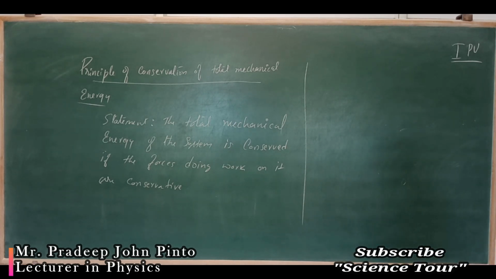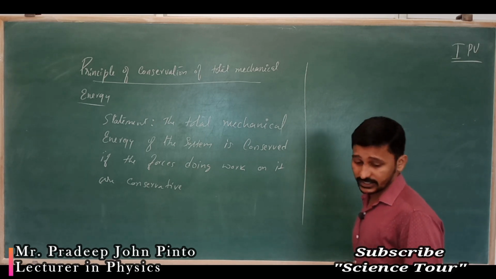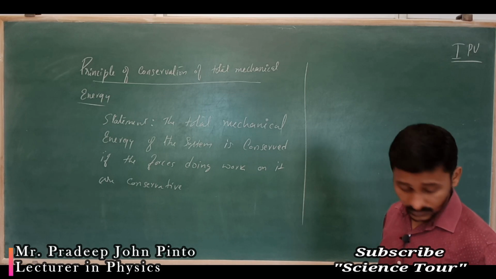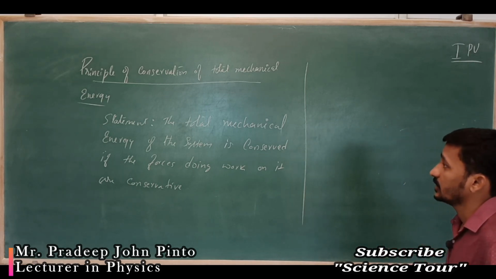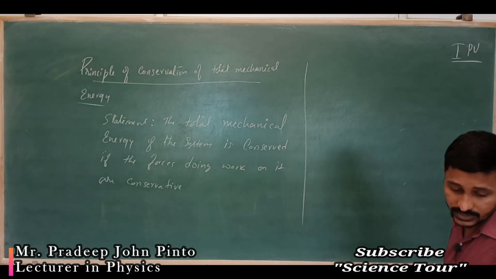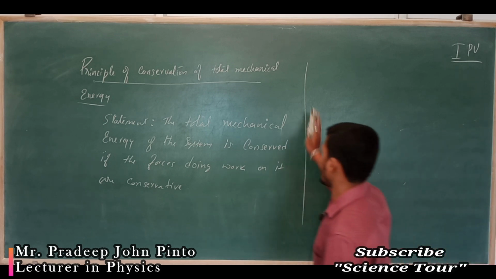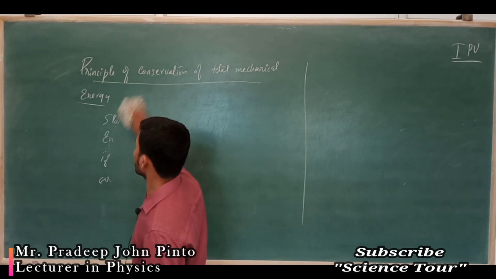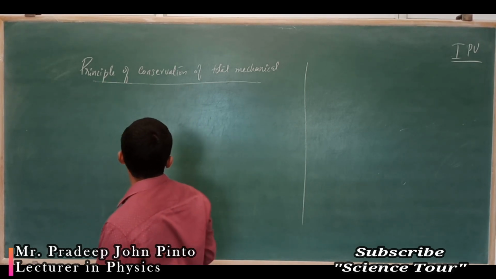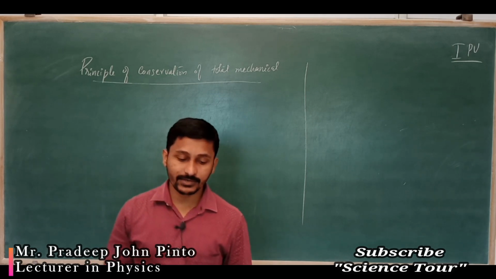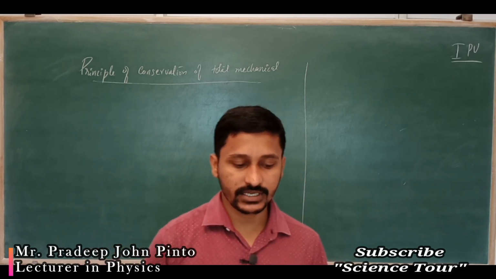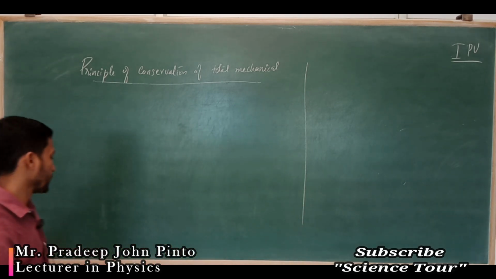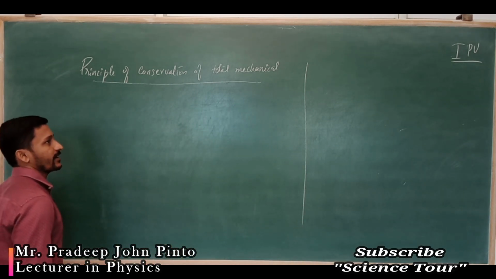You can write down that the total mechanical energy of the system is conserved if. Now we are going to find out the total mechanical energy of the system. Now, how to derive that? Total mechanical energy means what? What do you mean by mechanical energy? Mechanical energy means the sum of potential energy and kinetic energy. Now, what can we have?